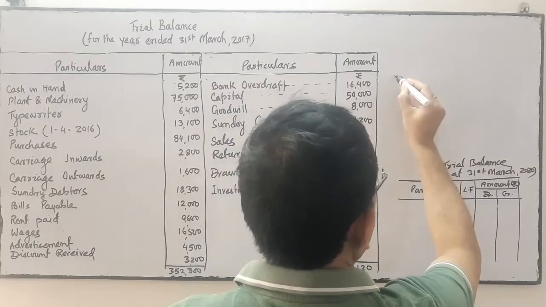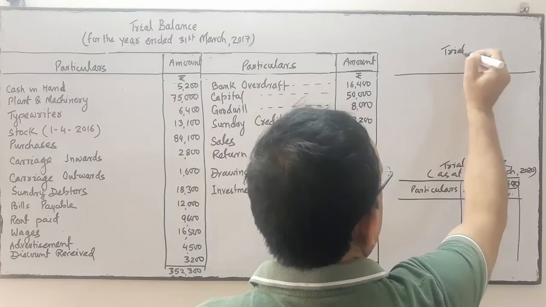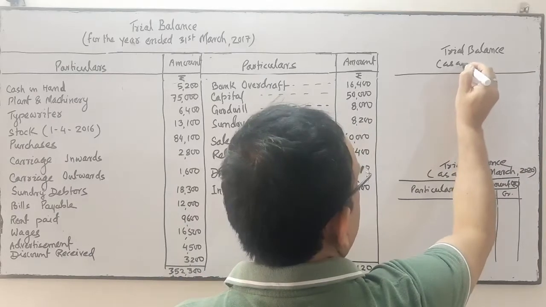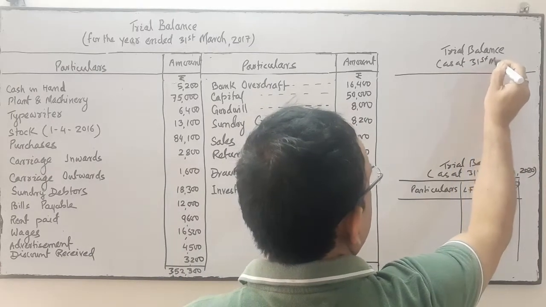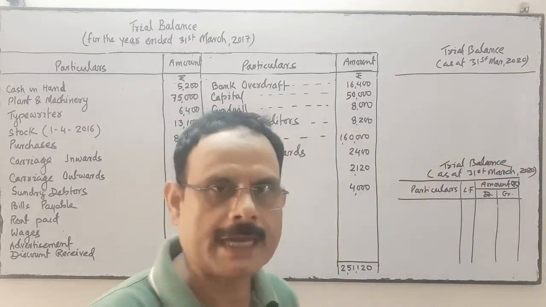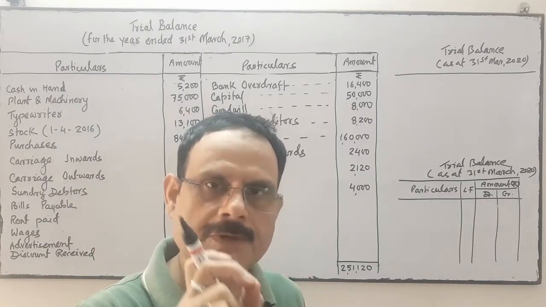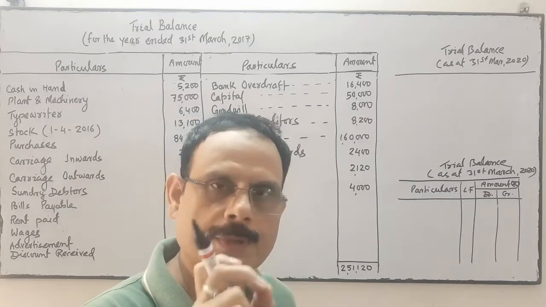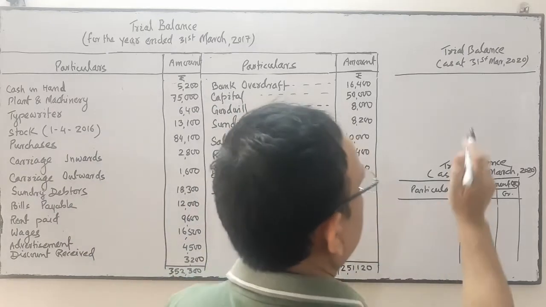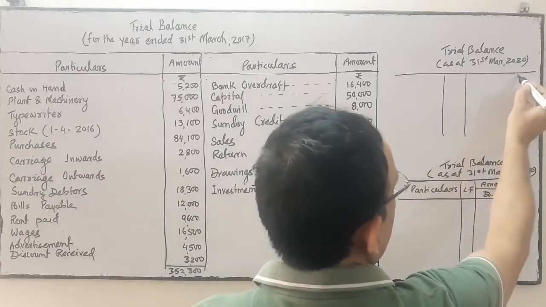Another format of a trial balance which you may prepare is like this. Heading will be the trial balance as at 31st March 2020. Trial balance is prepared on a specific date, not a period. Trial balance, as already discussed, is prepared on a specific date. It is not prepared during a period. So the trial balance format may be in the T shape. This way we can prepare the trial balance.